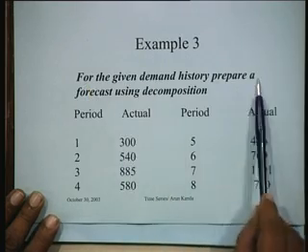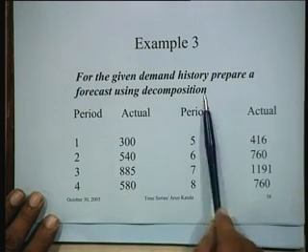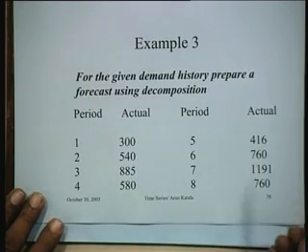Okay, this is the method that you would adopt for understanding both. First, in the first example, we talked mainly about seasonality. Here we talked about both trend and seasonality. Let's take a third example, in which we have a given demand history, and we want to prepare a forecast using decomposition. How do we do it in general?